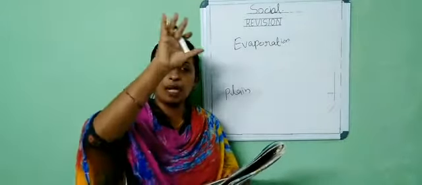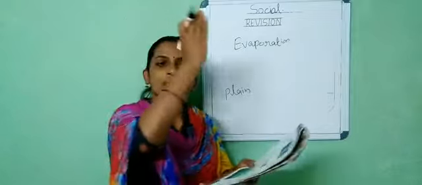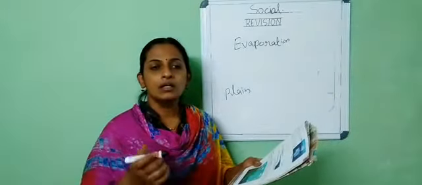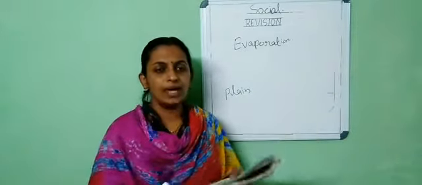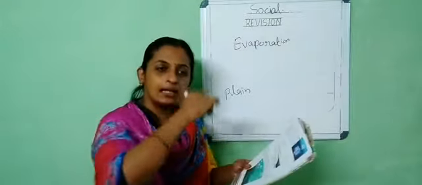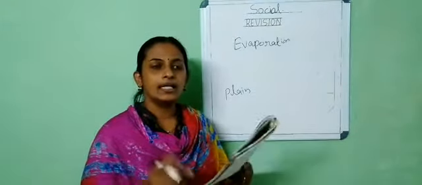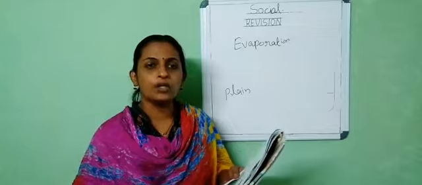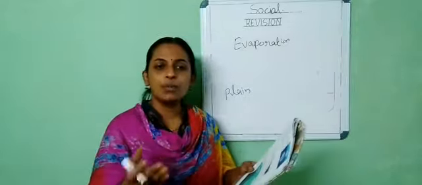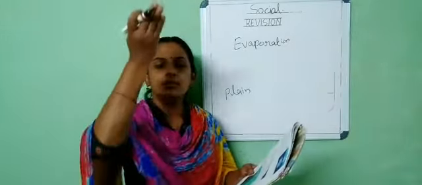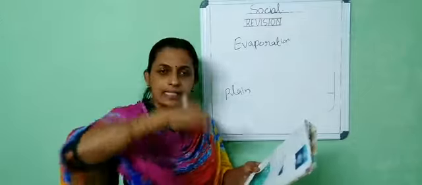And that water vapor condenses and forms clouds. Clouds in turn become rains, and rainwater again reaches the earth and goes to water bodies, and water from these water bodies again becomes water vapor. That's a cyclical process.